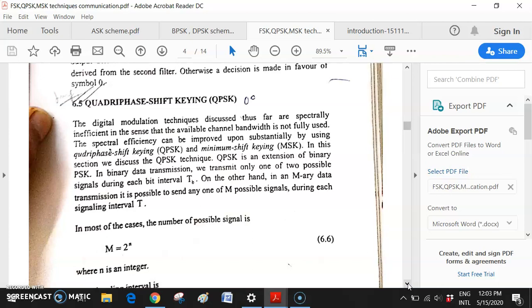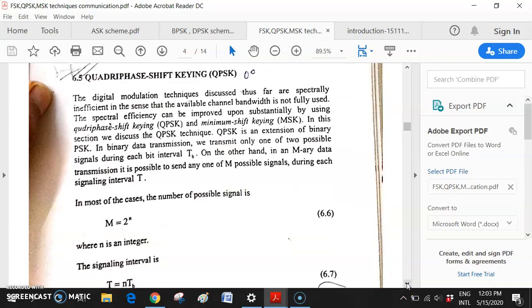I already told you, this is basically M-ary signaling. The general form is M-ary signaling. For quadri phase, we have used M value 4. The M value is exactly 4, that is, this is 4-ary signaling. The normal 2 PSK signaling is 2-ary signaling, M value is 2. M equals 2 to the power n. If you put the M value 2 equal to 2 to the power 1, that means 1